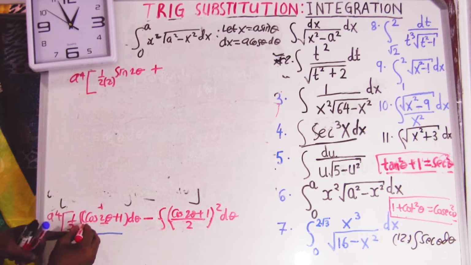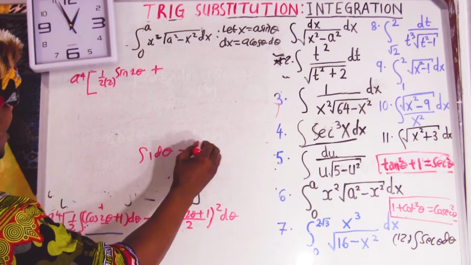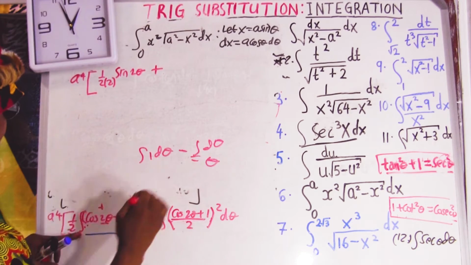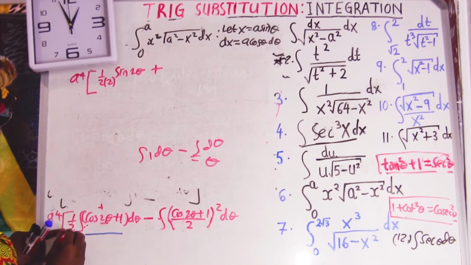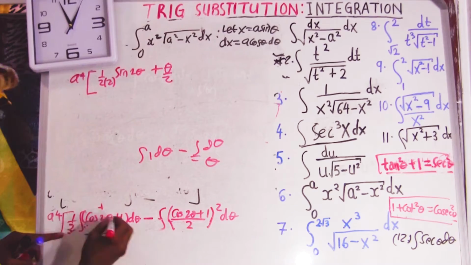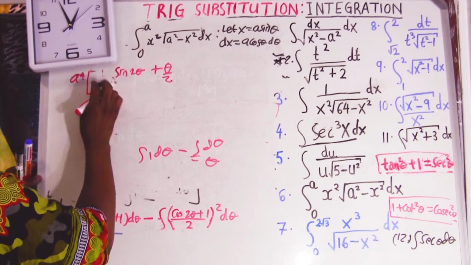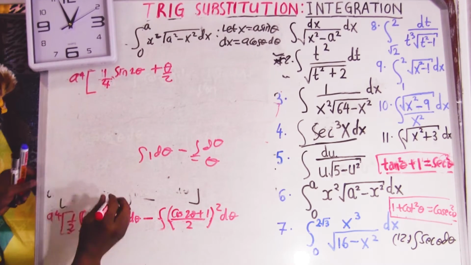This is like the integral of 1 d theta, which is going to give us theta. But remember you have a half. Half times theta is going to be theta over 2, because this half is for both. So for the first part here we're done. 2 times 2 equals 4, so this is going to be 1 over 4. We're done with that.